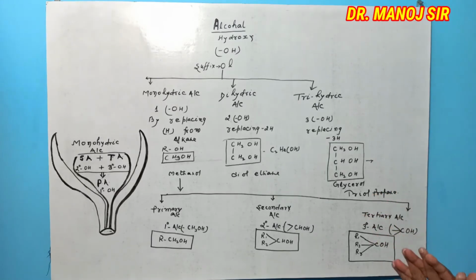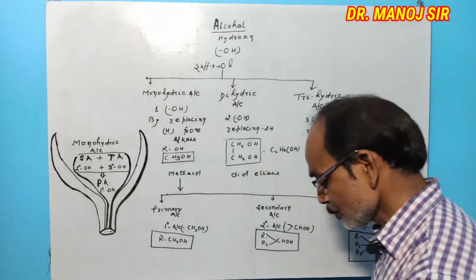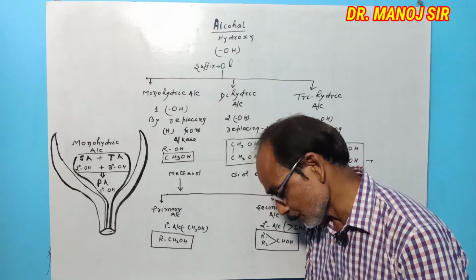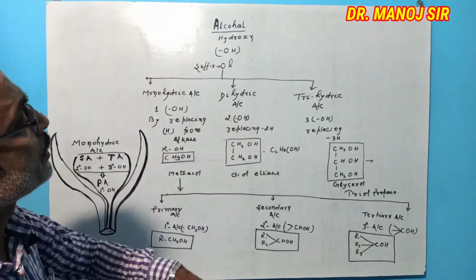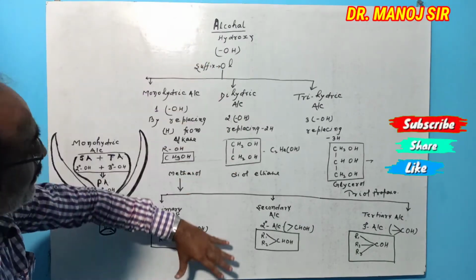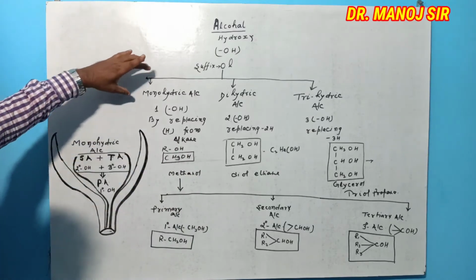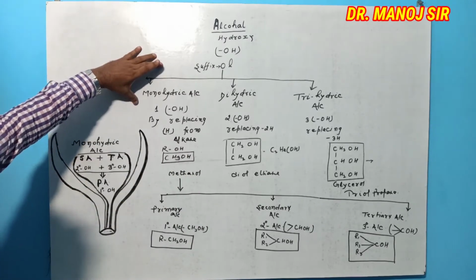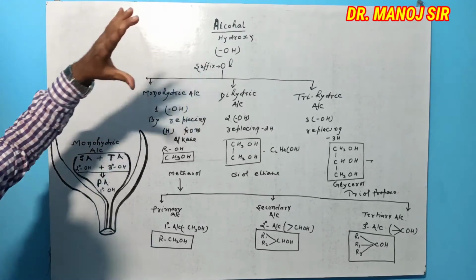their compounds are CH3OH, C2H5OH, C3H7OH and C2H4(OH)2, and they are shown in this diagram, and also study about all the alcohols of chemistry.